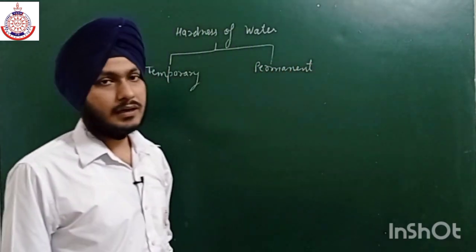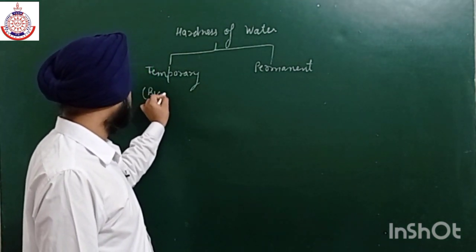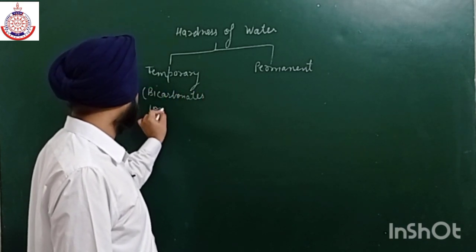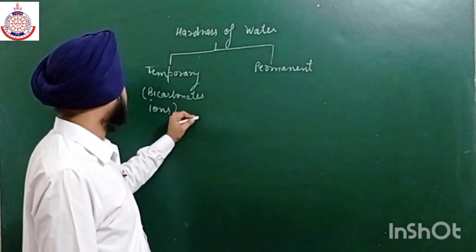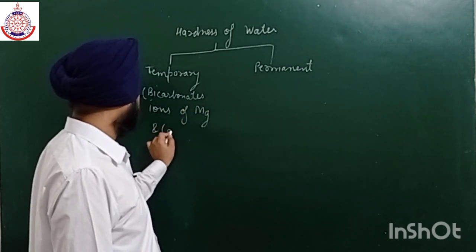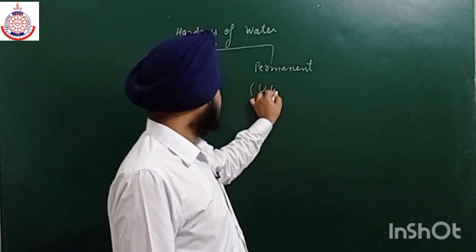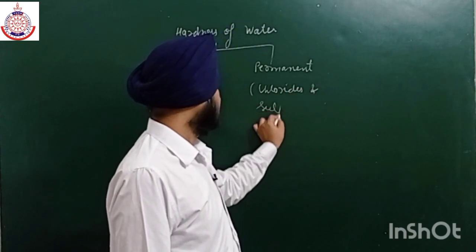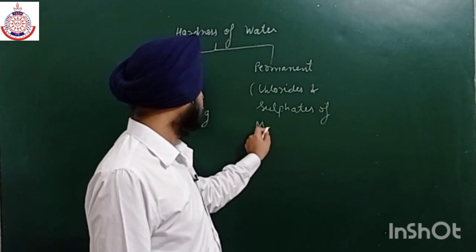Temporary hardness is due to the presence of bicarbonate ions of magnesium and calcium, Mg and Ca. Similarly, permanent hardness is due to the presence of chlorides and sulfates of magnesium and calcium.